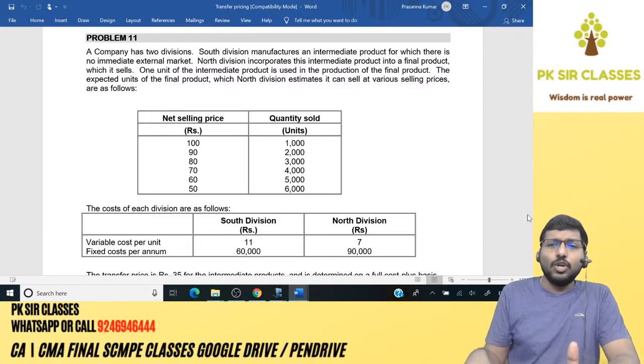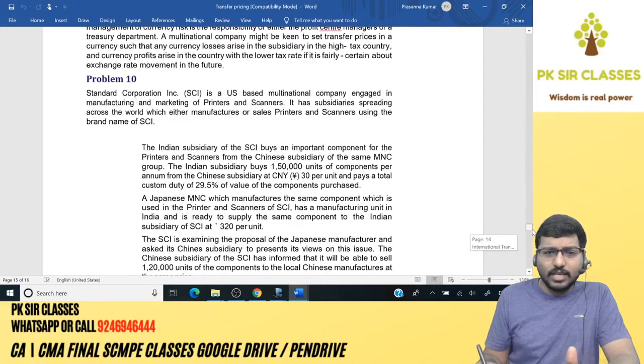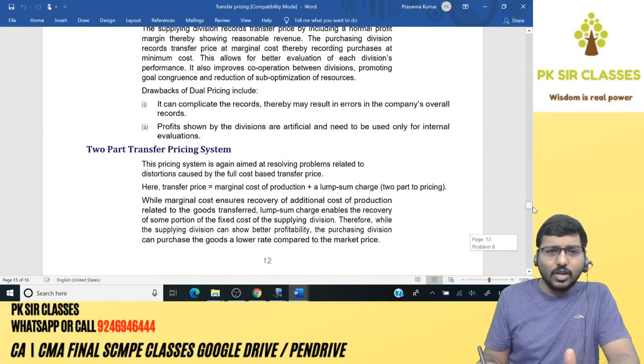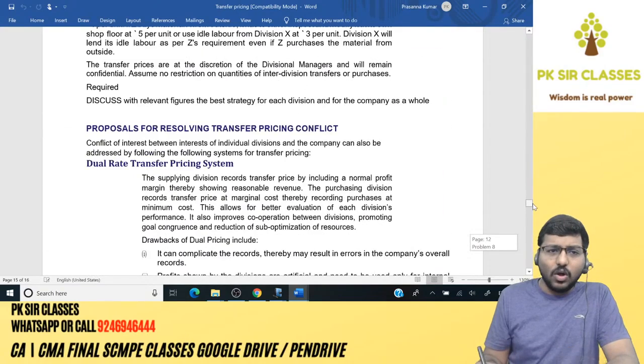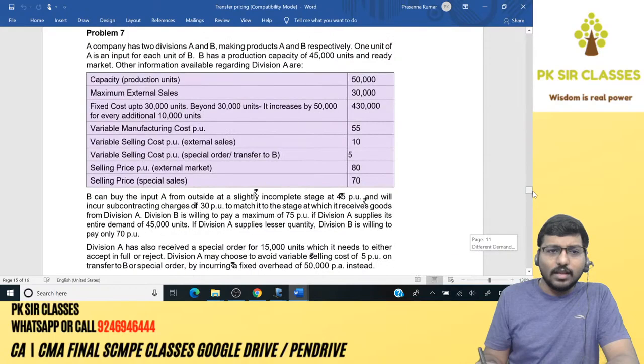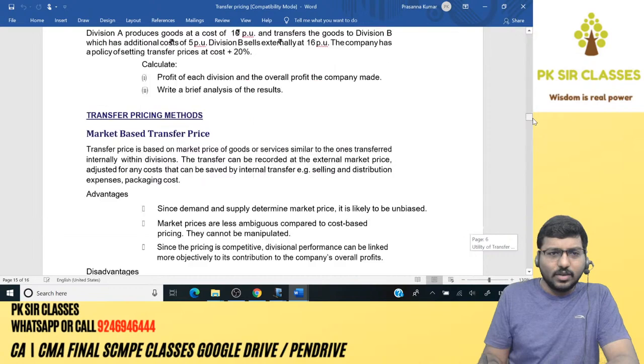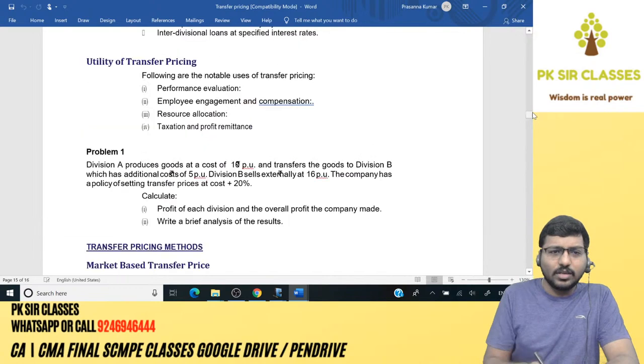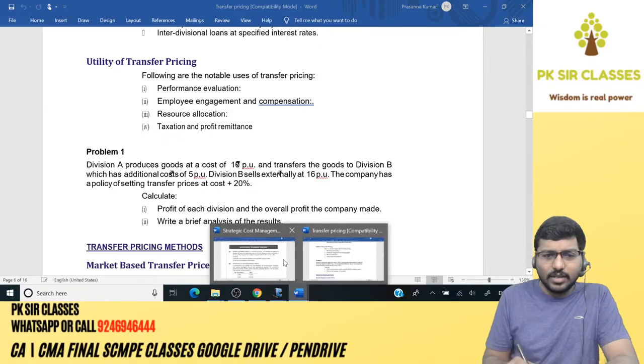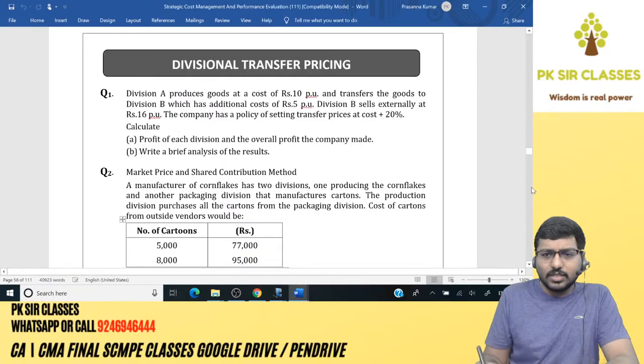Okay, don't worry about the first 10 sums, guys. All these are present in the material which I've sent you. Say for example, see here. Why the problem is named as 11, you'll get clarity. Look at the first sum here. This is what we have done yesterday. So this is already covered in this material. All these first 10 sums are already covered in this material.